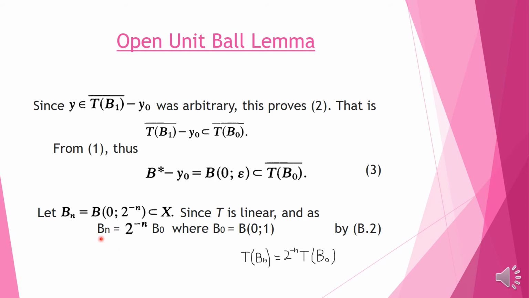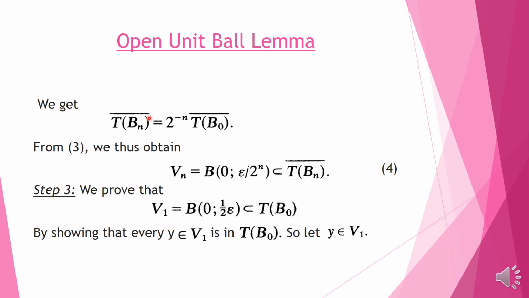Since T is linear, we can say that T of Bn is equal to 2 to the power minus n times T of B0, and by taking closure, the closure of T of Bn is equal to 2 to the power minus n times the closure of T of B0. Now if we take Vn equal to the set of balls of radius epsilon by 2 to the n, then this will be contained in the closure of T of Bn.